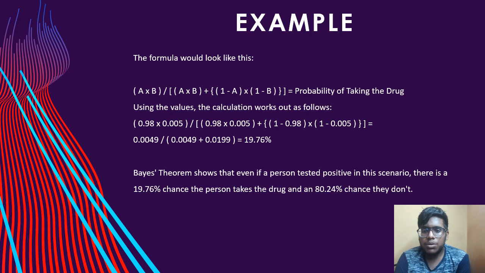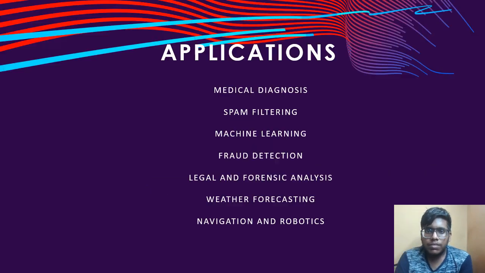of 19.76. Bayes' theorem shows that even if a person tested positive in this scenario, there is a 19.76% chance that the person is taking the drug and an 80.24% chance that they don't.